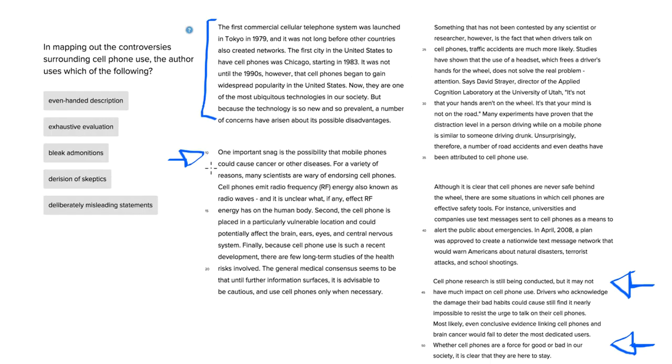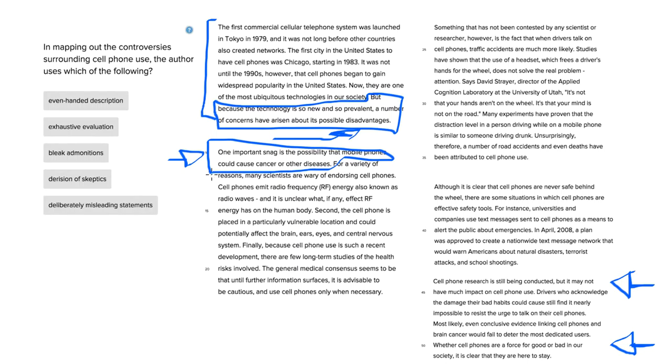After having read the passage, you should know that this encapsulates what the passage is actually talking about. And this would serve as a good thesis sentence. The fact that technology is so new and prevalent makes it so that some people are worried that there's something wrong with the technology of cell phones. Now, that would mean that this sentence here is then a topic sentence. Let's see if this backs up our potential thesis.